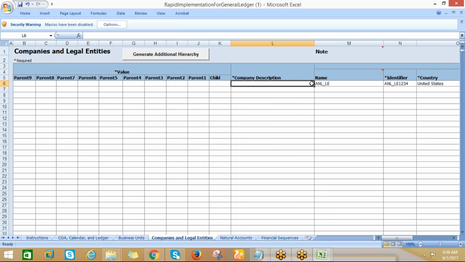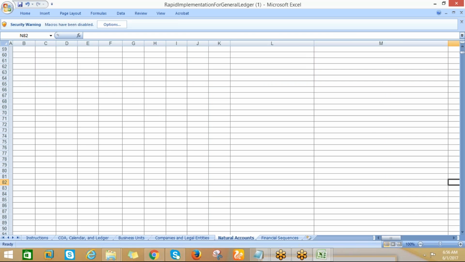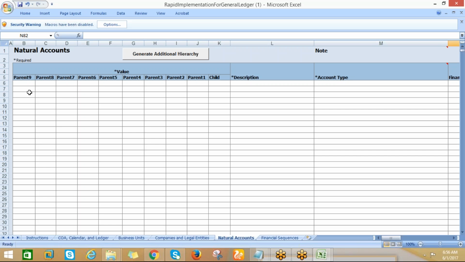So we can go to the company description, LLC affected. We'll check this one, parent and child, and natural accounts.